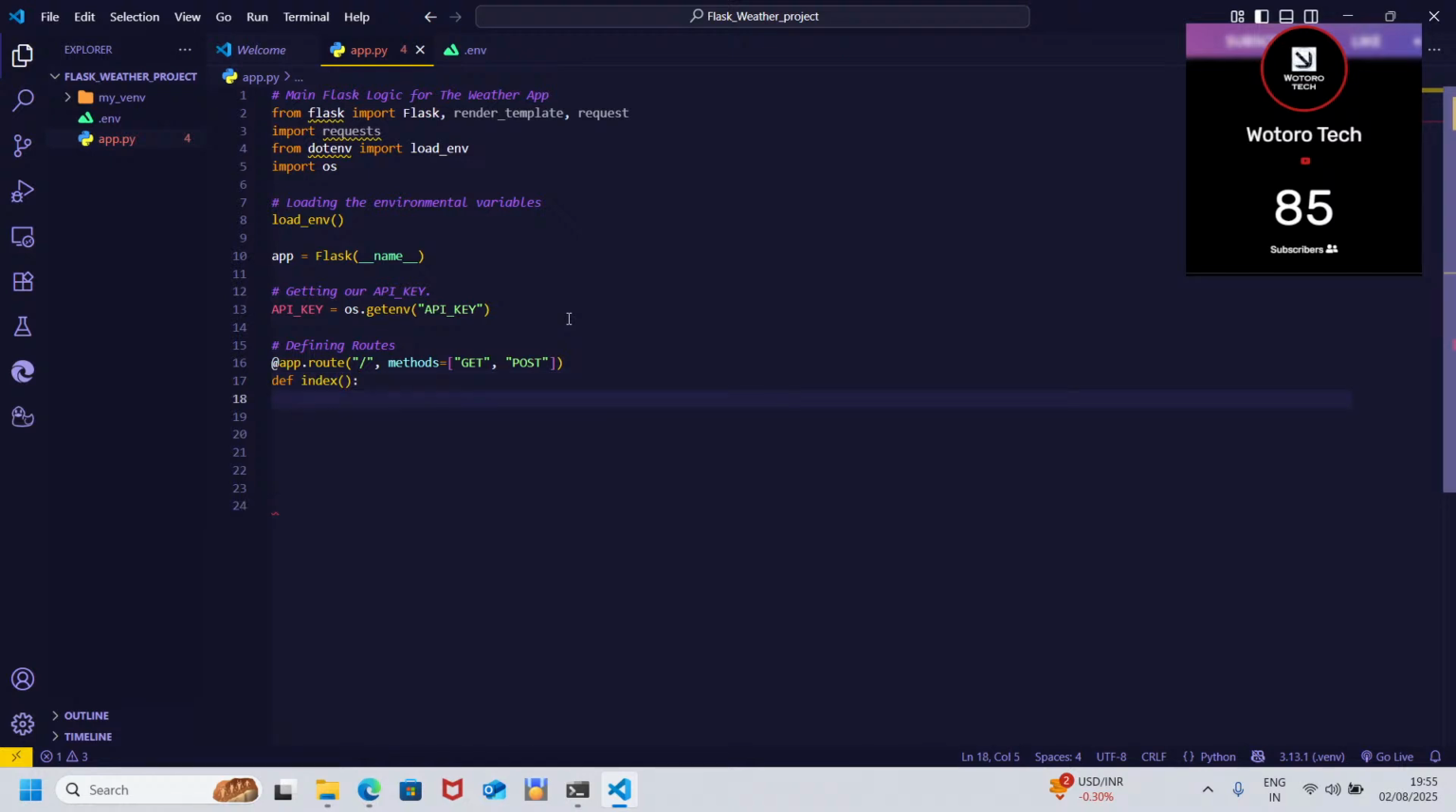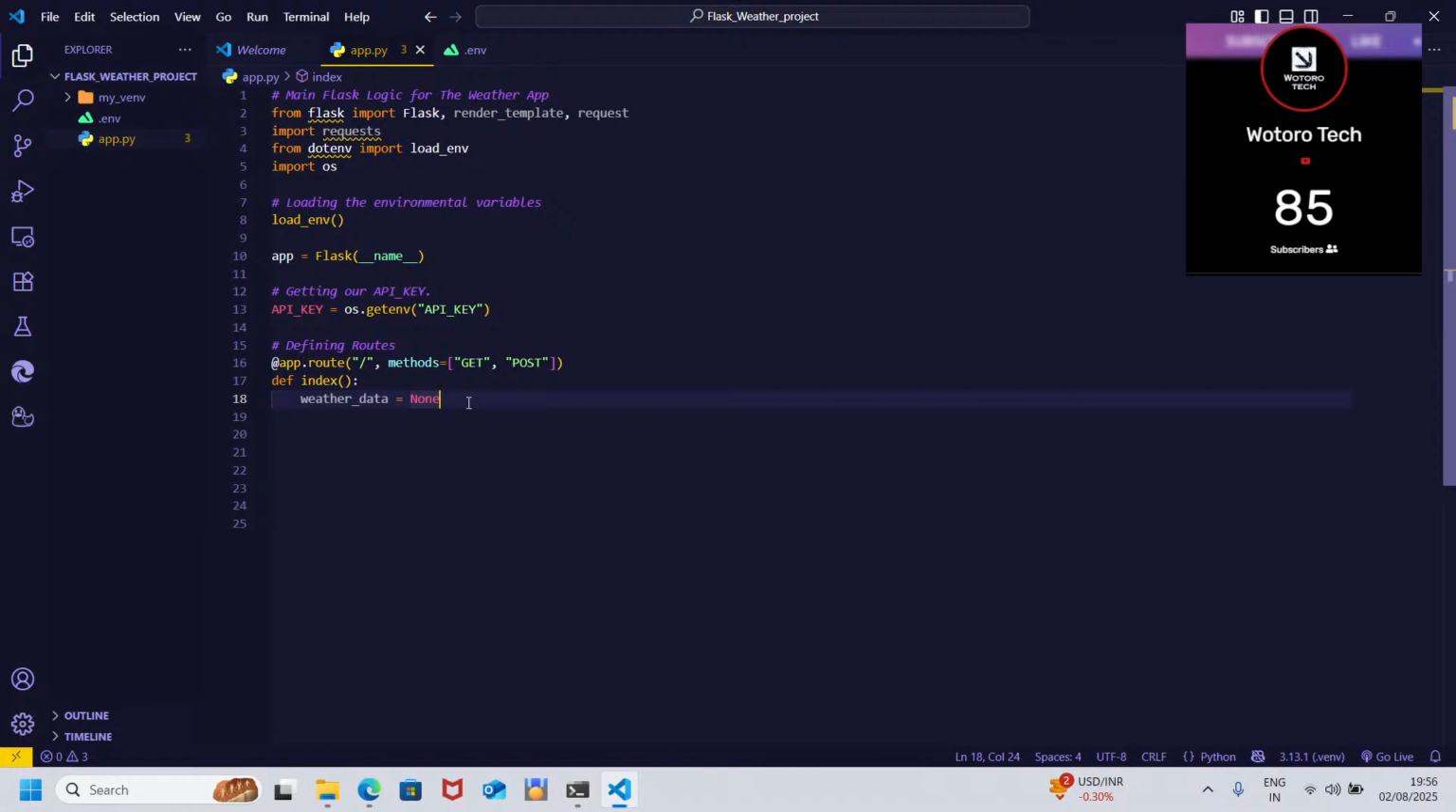Now we need to initialize the variables. Weather data equals none. Don't worry about none, none is one of the data types. So weather data equals none. The weather data is where we're going to store all the information, the temperature and all of them, to be stored there. So don't worry about that.